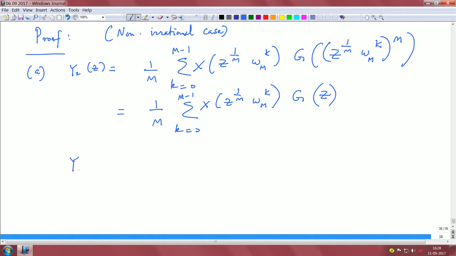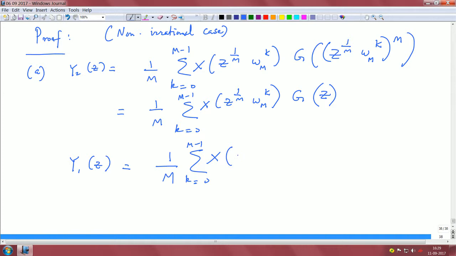And let us look at y1 of z. Y1 of z is basically, you first look at the output of the decimation. So the system transfer function is basically straightforward. The output response is pretty straightforward. You have a scale factor of 1 upon m.